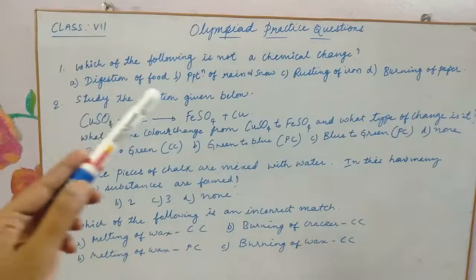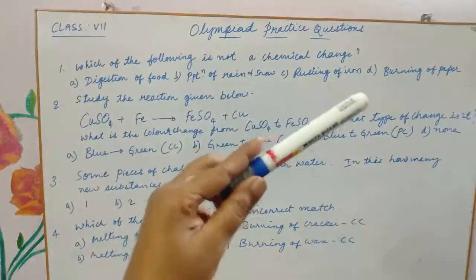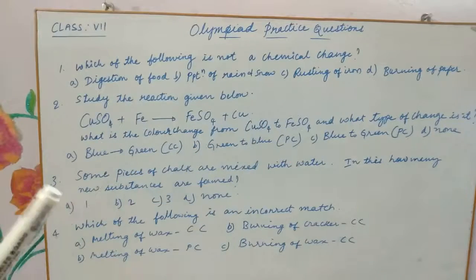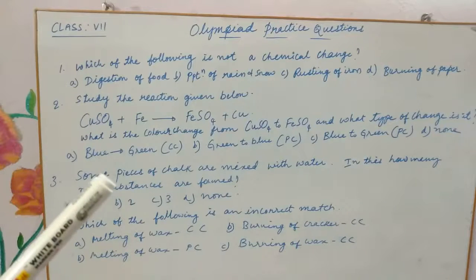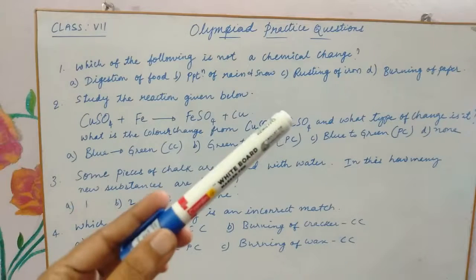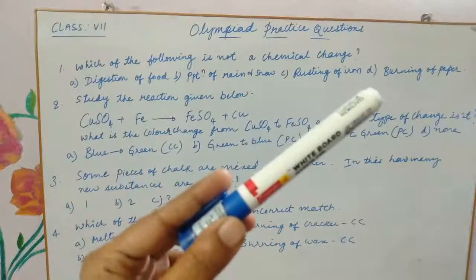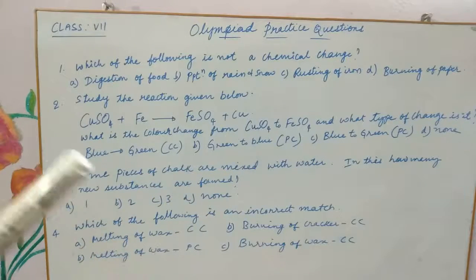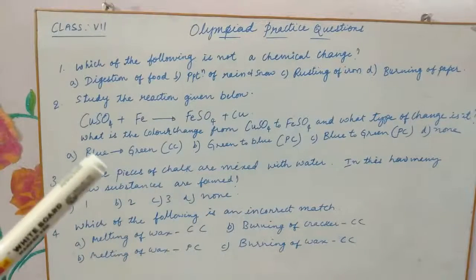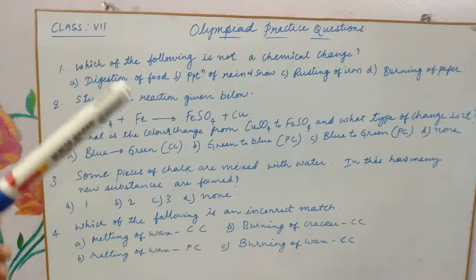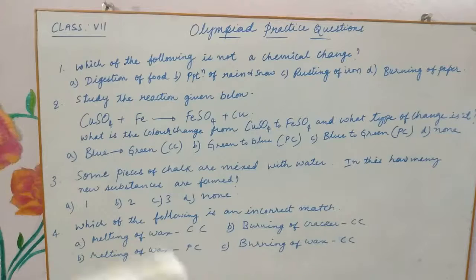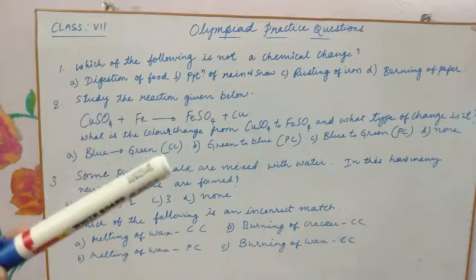As you can see, in all of A, C and D, a new substance is formed. In digestion of food, energy is formed in the form of ATPs; in rusting of iron, rust is formed; in burning of paper, ash is formed. These are nothing but new substances produced when different substances react with each other.